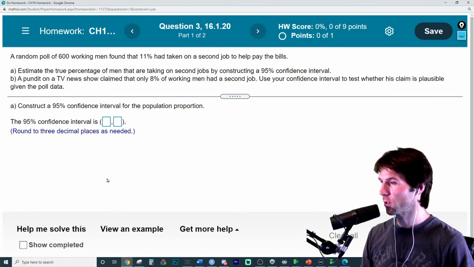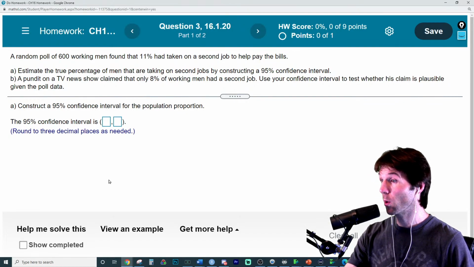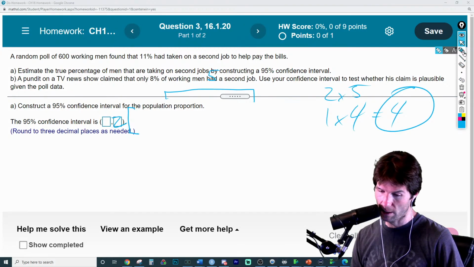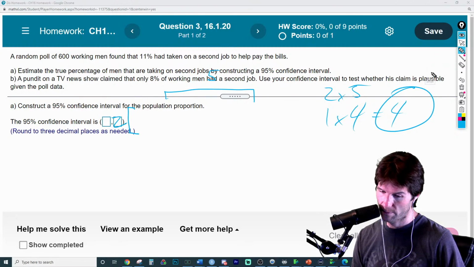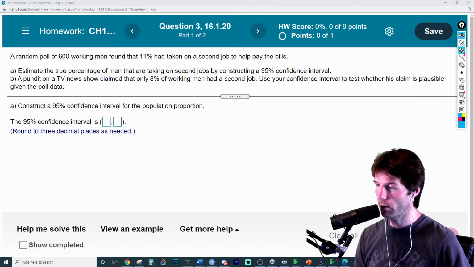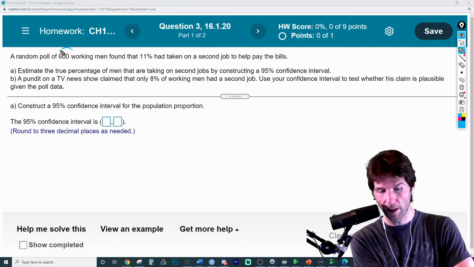A random poll of 600 workers. Now, the number one thing you want to do when you get information is start marking what it is in notation. So we need to go here and immediately start marking the notation for this. So 600 is going to be the sample size right here.